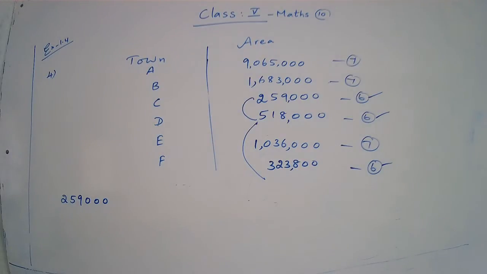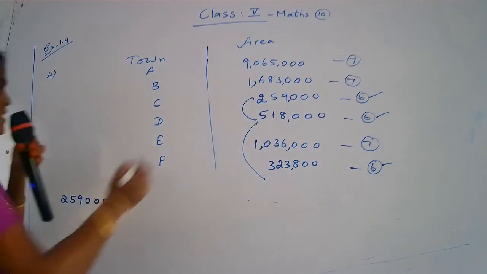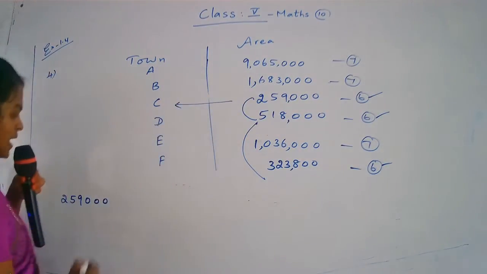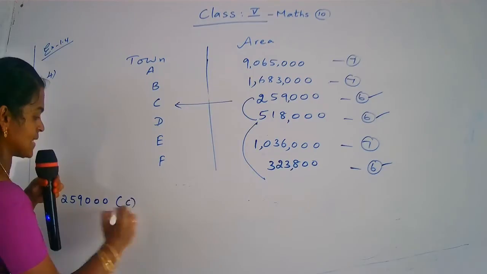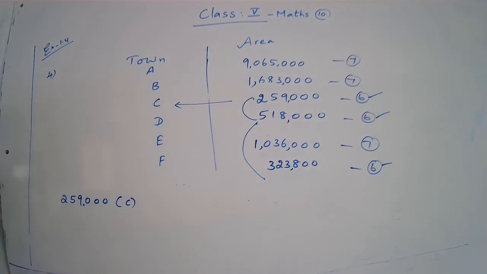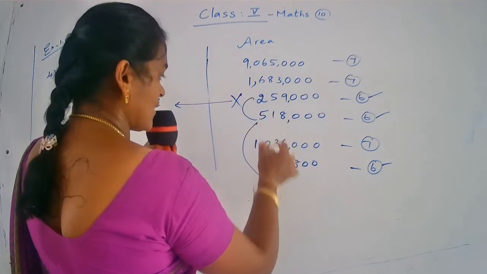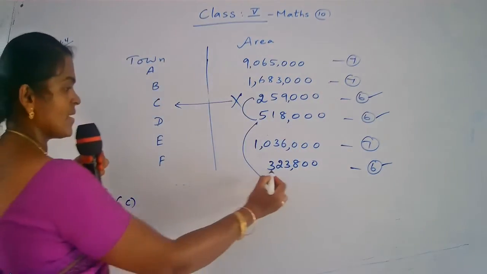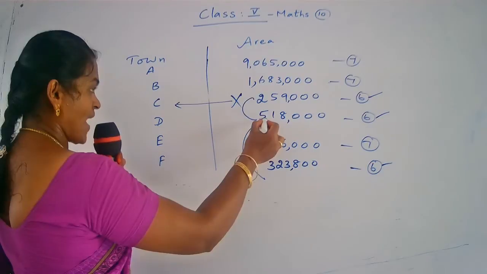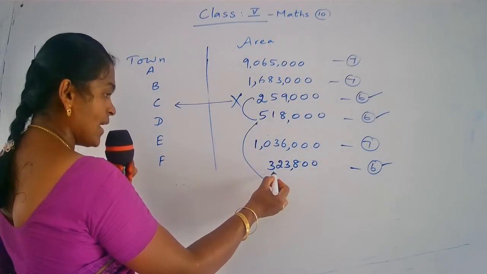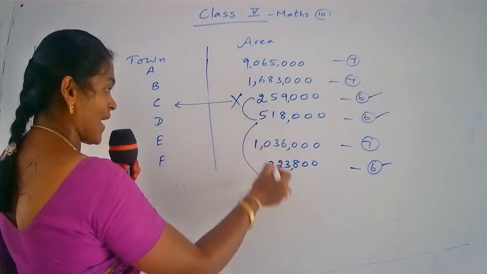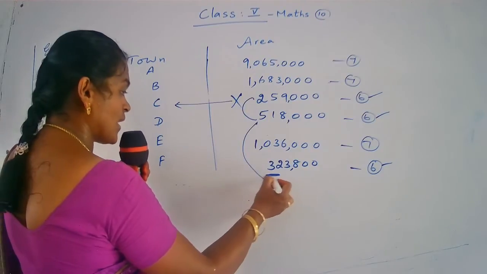259,000. Now, which town is the 259,000? Which town? C. Okay, so the town name is C. Now next number. Now you compare these two numbers. Which one is smallest? Here this is 500,000. This number has only 300,000. So comparing these two numbers, this is smaller.